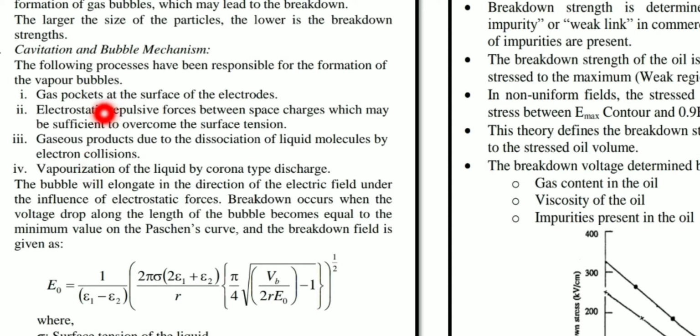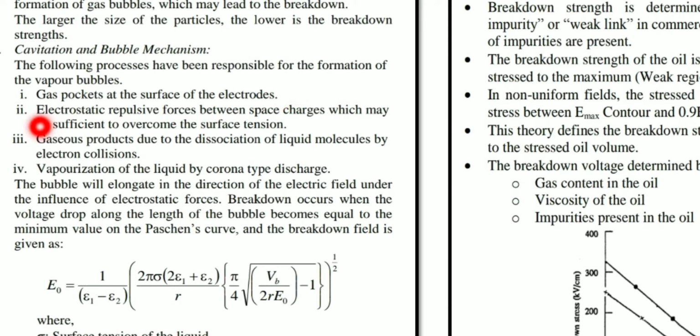Okay, so the first one is the gas pockets at the surface of the electrodes. Electrodes means the cathode and the anode. If gas pockets are formed on the surface of these 2 electrodes, gas pockets in the sense that it is an impurity, dissolved gases like oxygen and carbon dioxide, then that results in the formation of vapor bubbles in the liquid.